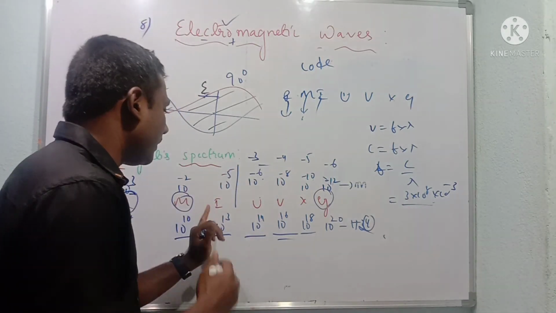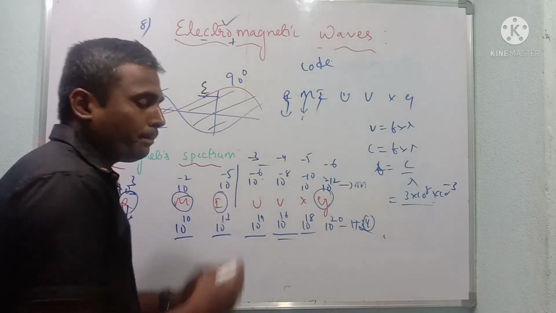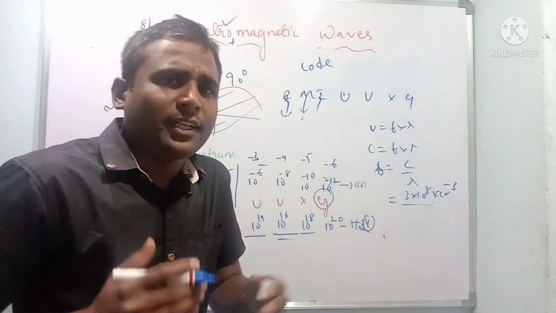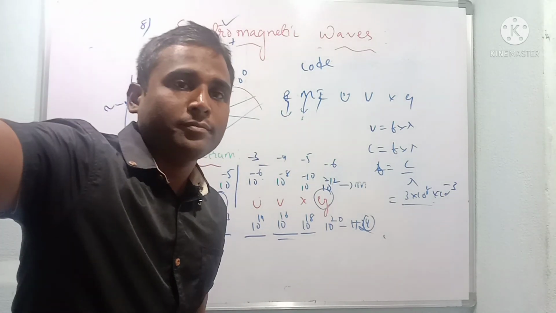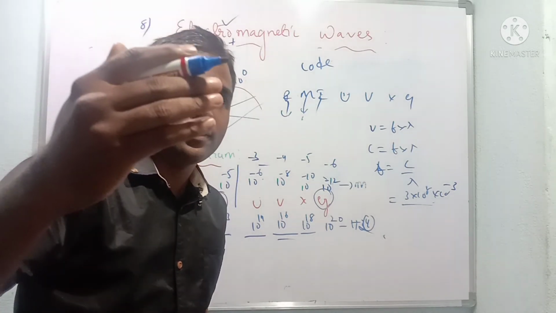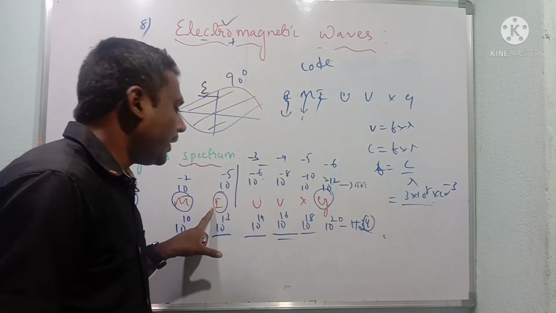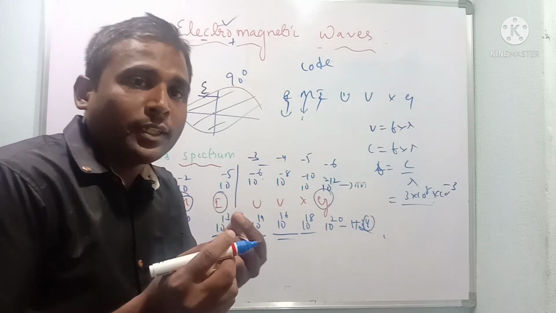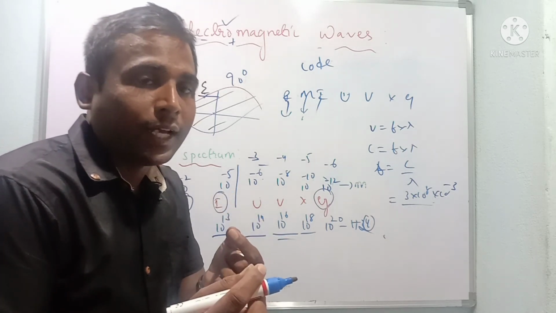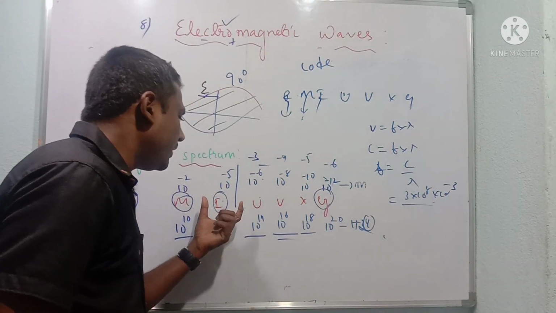So after understanding this, come to the point, infrared radiations. This is very, very important. The most often asked use is long distance photography. If I want to capture an image at a far distance, we use long distance photography. Also, for treatment of tumor and to cure the dislocation of the nerves, I mean fracture of nerves, we are using these infrared radiations.